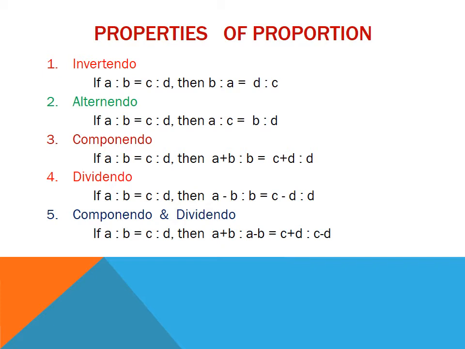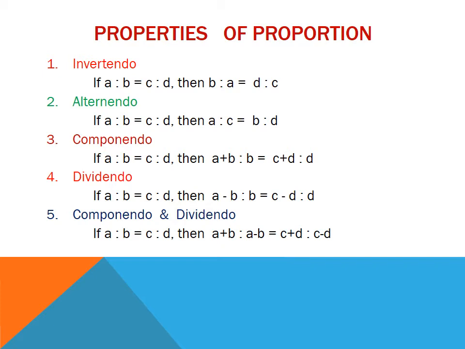Next, componendo. If A is to B is equal to C is to D, then according to componendo, the numerator can be expressed as the sum of numerator and denominator on both the sides, and the denominator will remain the same.